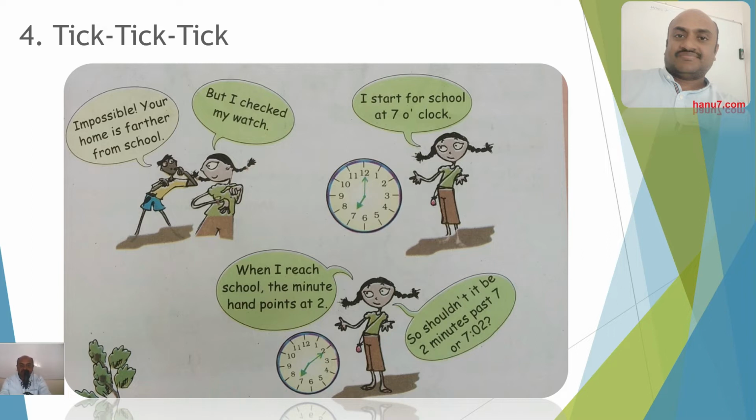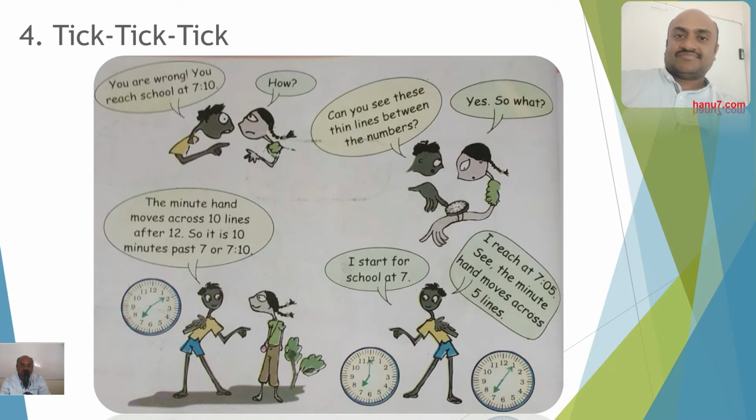But the boy says no, it is not like that. You should not calculate the time in such a way. You are wrong. You reached school at 7:10. How? she asks. Can you see these thin lines between the numbers? I started at 7.